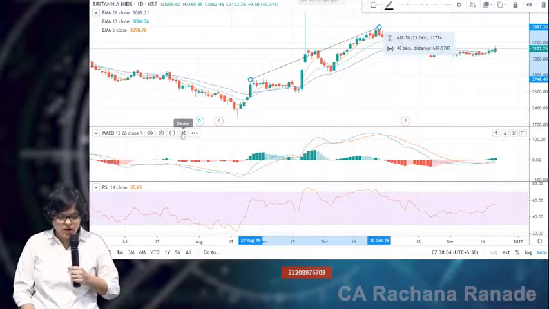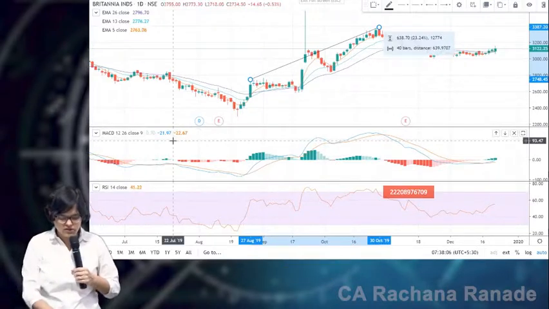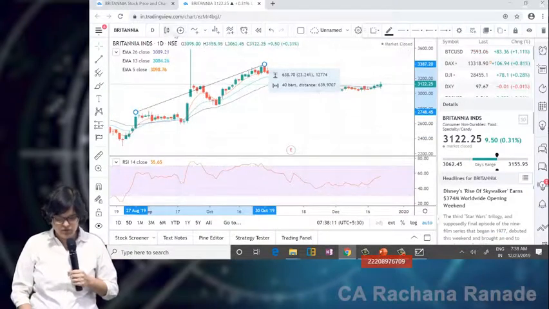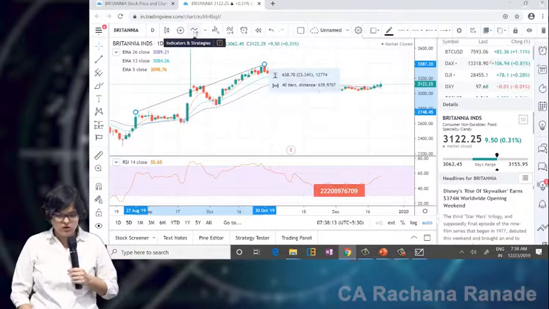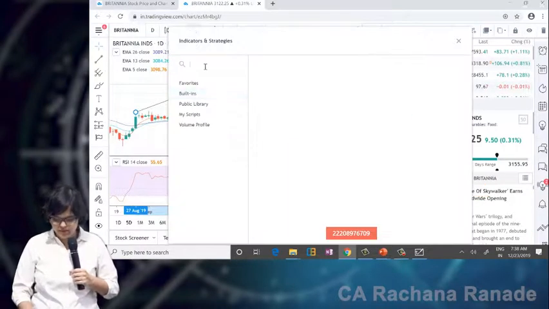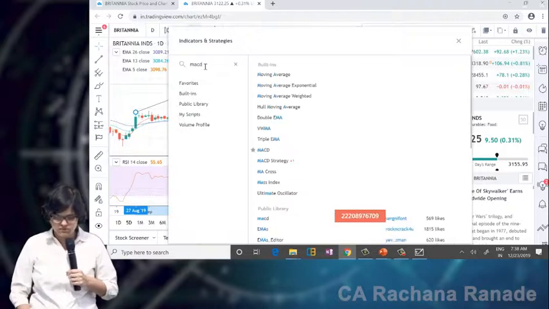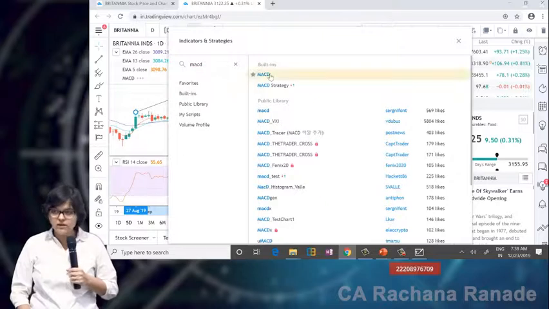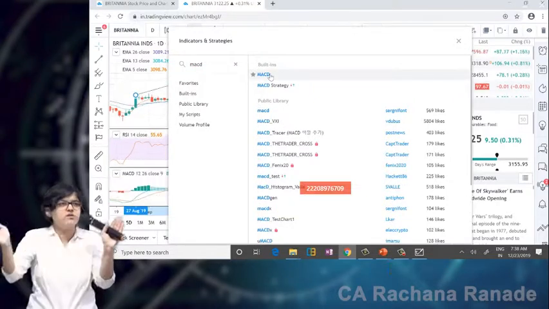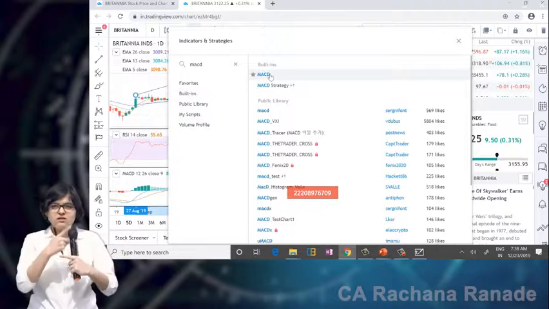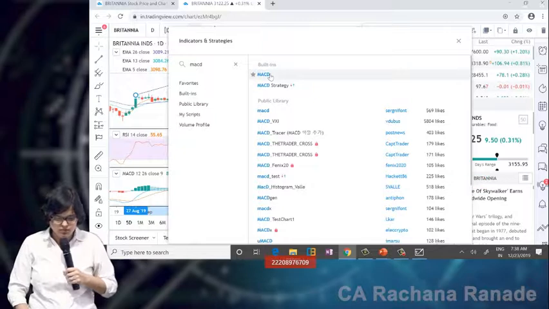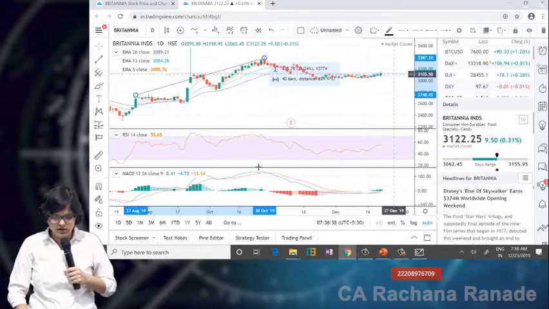MACD. Okay. How did I get it? How did I plot it on the chart? It's very easy. One minute. First I'll show that. I'll take it away first. Where do I go? If you remember, this is an indicator. Go to that plus sign. I click here. And what do I type? MACD. Simple. Full form of MACD: Moving Average Convergence Divergence. And now you're saying this: it's either cutting or it's moving away. Okay. So, I just did a single click on that and I got this.